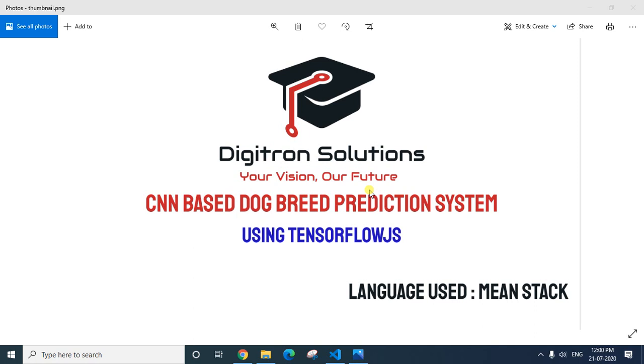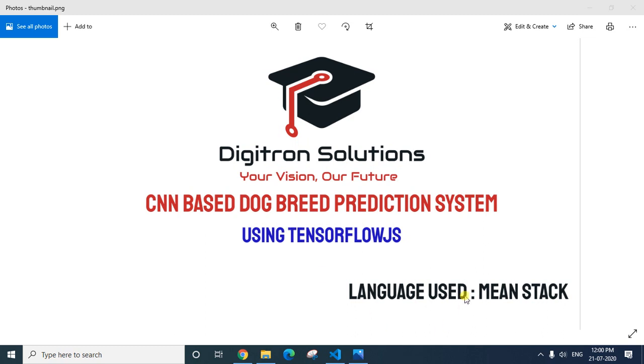In today's video, I am going to demonstrate the working demo of the project, that is dog breed prediction system, which is implemented using convolution neural network. That is, the input to this project will be an image of a dog, and based on that image, the breed of the dog will be predicted. The implementation is done using convolution neural network, and we will be using TensorFlow.js, that is a Google machine learning library, to perform this implementation.